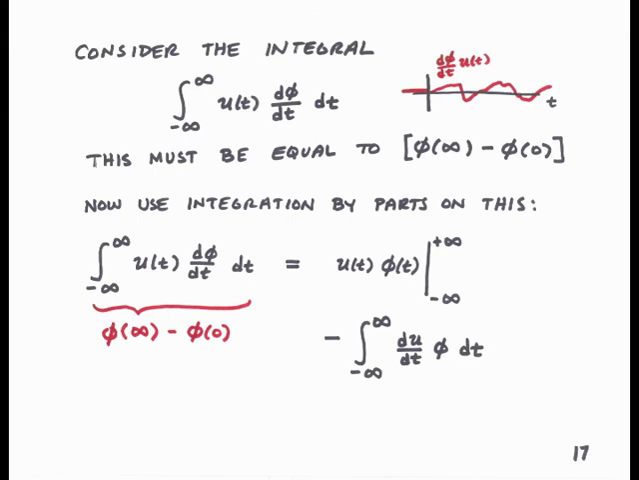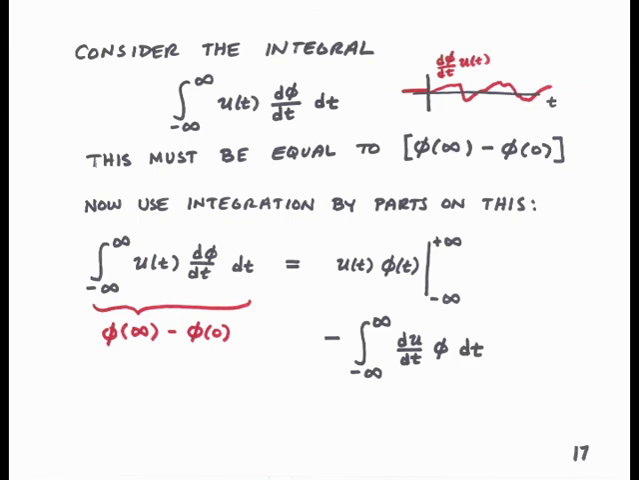Now that integral must be equal to the difference between phi at time infinity and phi at time 0, simply because we're just integrating d phi dt, and of course the integral of d phi dt is phi. So we know what this integral equals.